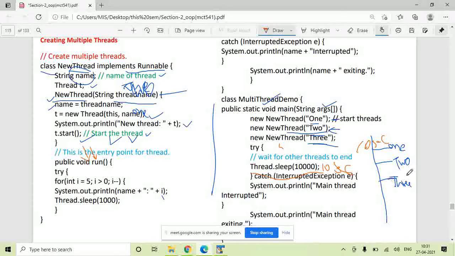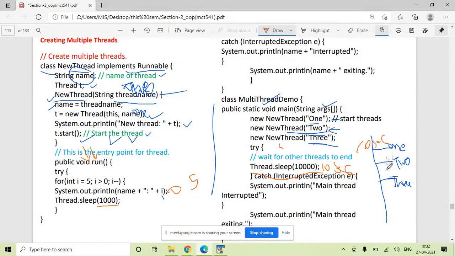Now any one of these 3 threads, thread 1, 2 or 3, will get a chance for execution. It will print, for int i = 5, i greater than 0. So suppose the first thread gets a chance. The first thread will print 5, and then it will sleep for, say, 1 second.